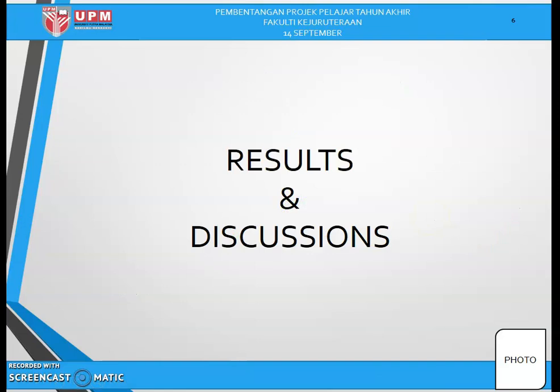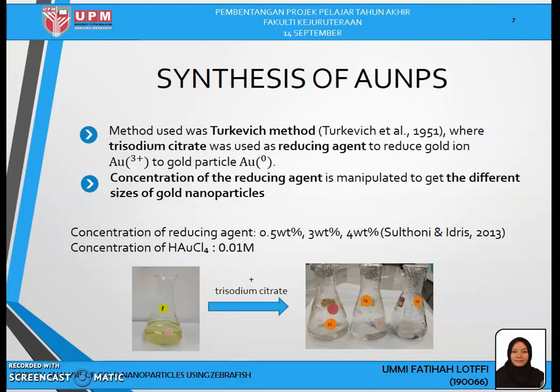For the results and discussion, I will start with the synthesis result. For the synthesis of gold nanoparticles, the method used was the Turkevich method from Turkevich et al. In this method, trisodium citrate was used as reducing agent to reduce gold ions to gold particles. The concentration of reducing agent was manipulated to get different sizes of gold nanoparticles, where the concentrations used are 0.5%, 3%, and 4%, while the concentration of tetrachloroauric acid was kept constant at 0.01 molarity.